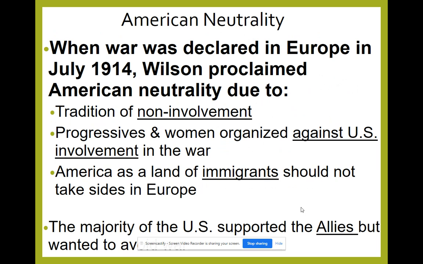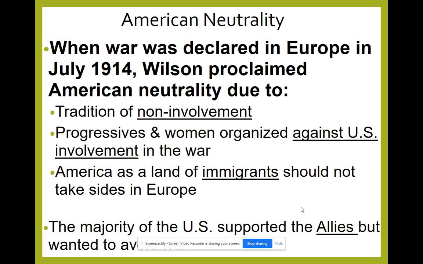Okay, so when war was declared in Europe in July of 1914, Wilson proclaimed American neutrality for several reasons. There were several reasons why he wanted the U.S. to stay neutral in this battle. Number one, the tradition of non-involvement. That dates all the way back to George Washington. Since George Washington, we have tried to stay out of wars. George Washington kept us out of the war between Britain and France. So did John Adams.